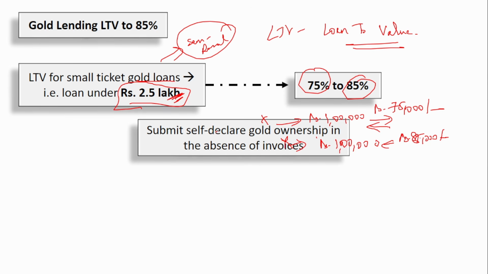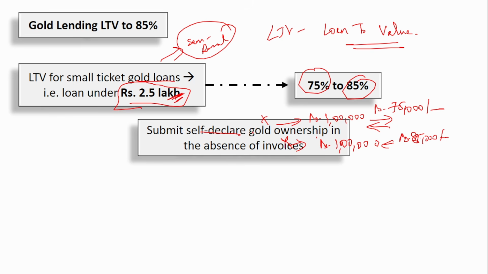Now, submit self-declaration. A few draft gold loan rules were released. I had also discussed them in the May 5th week. If anyone has missed it, please go and watch that. In the draft gold loan rules, they mentioned that whenever you want to pledge gold, you have to submit the invoice. This is to ensure that the gold is not stolen. When you submit the invoice, it is proof that you purchased the gold and you are the owner.